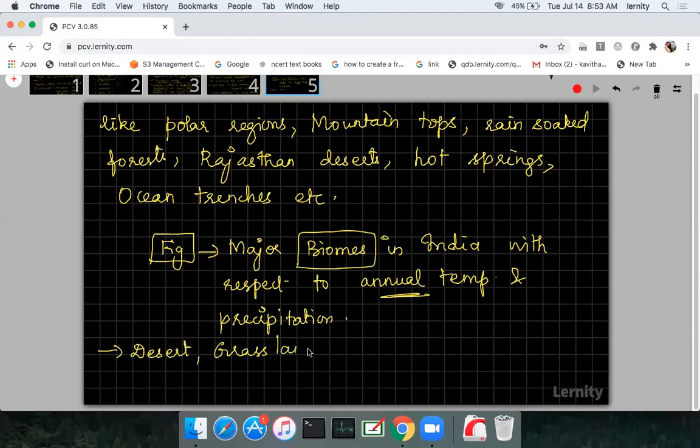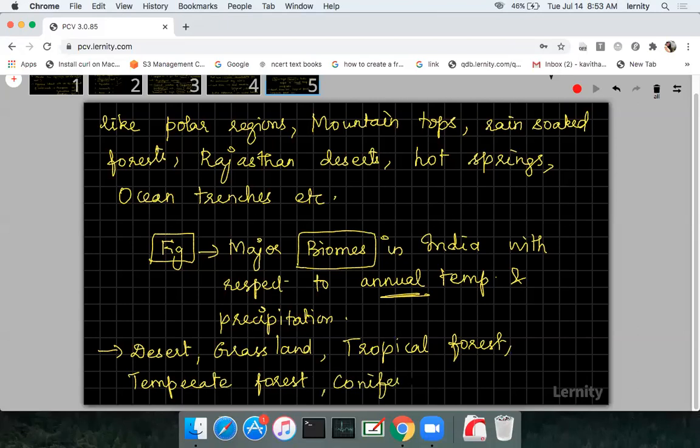grassland, tropical forest, temperate forest. All these are major biomes in India. Tropical forest, temperate forest, coniferous forest. Then this tundra region. All these are the major biomes in India with respect to annual temperature and precipitation. Got it?